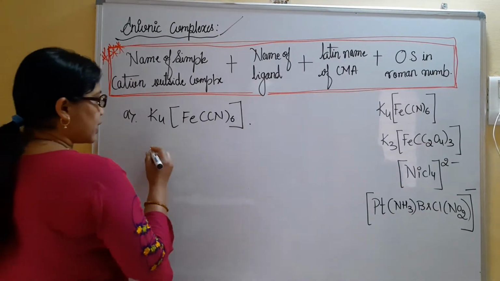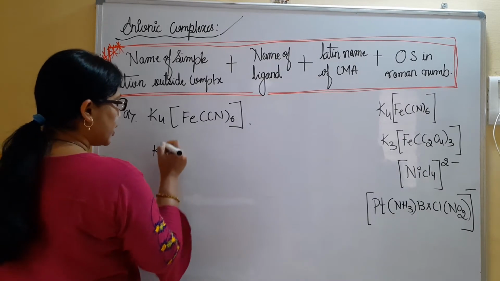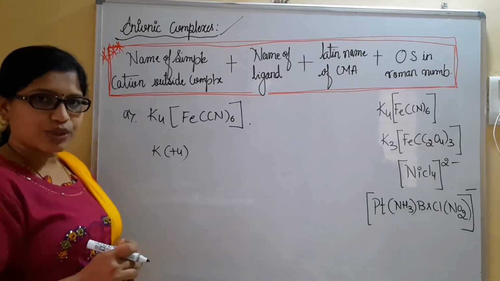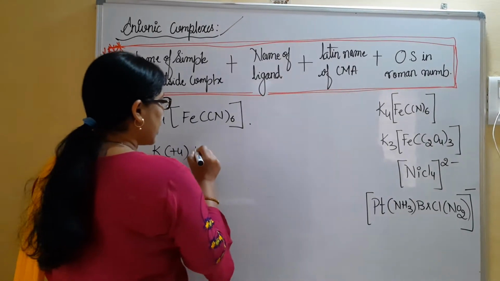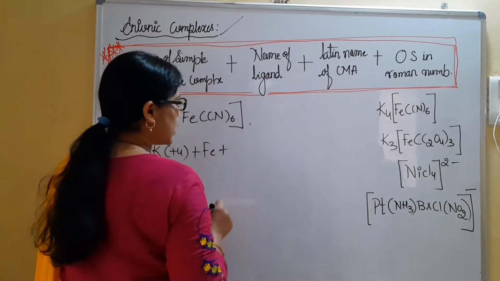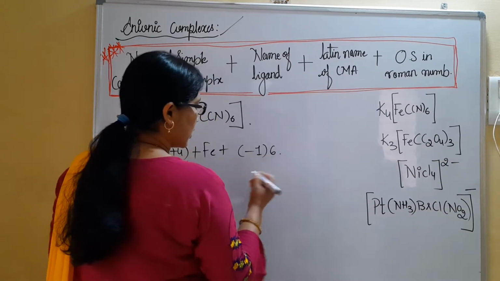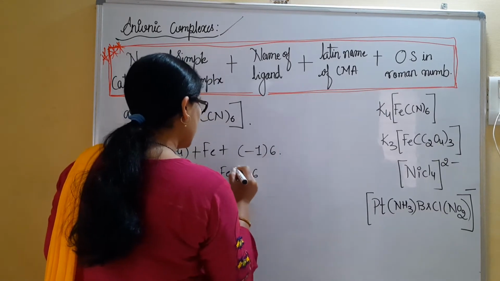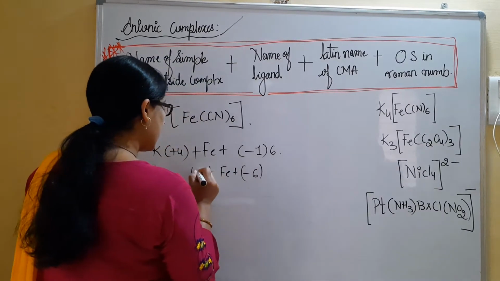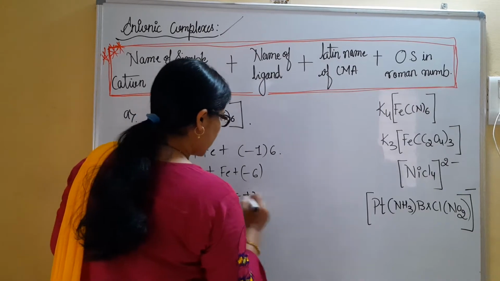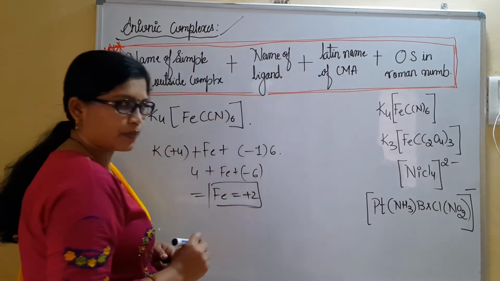Let us consider potassium. There are 4 potassium, each plus 1. Then I have Fe, whose oxidation state I want. I have CN minus 1 into 6, that is minus 6, plus Fe, plus 4 here. How much will I get? Fe will be in the plus 2 oxidation state.